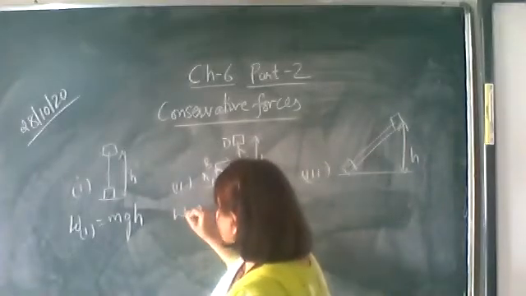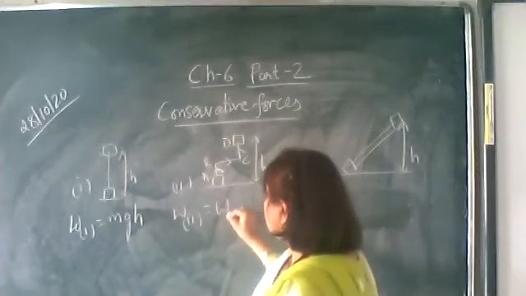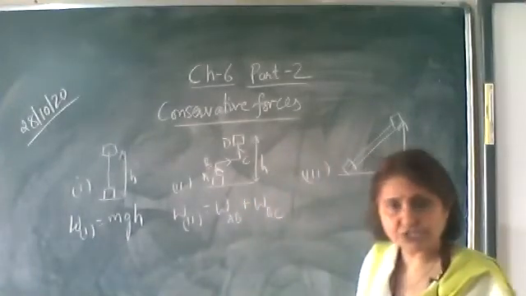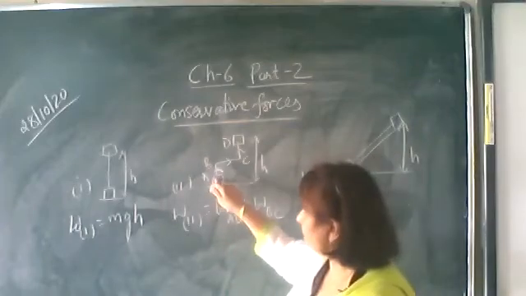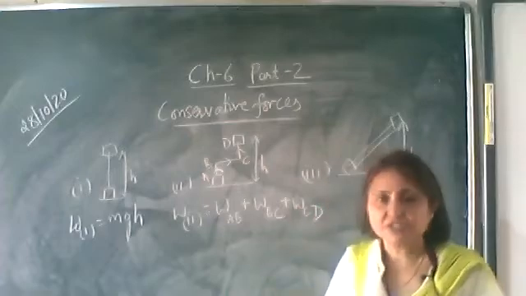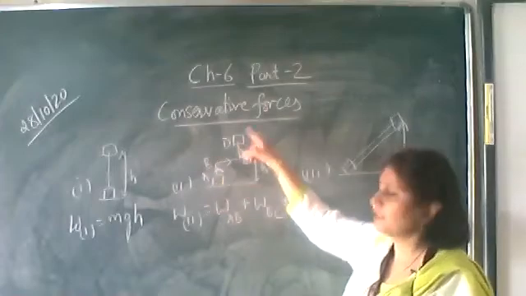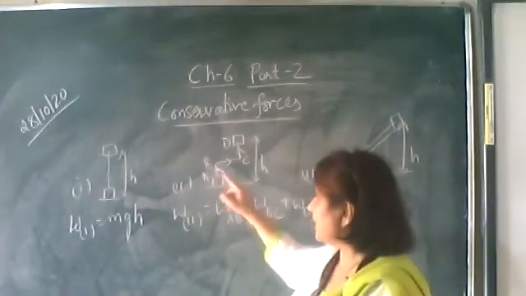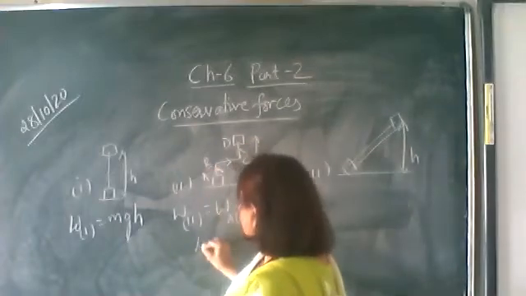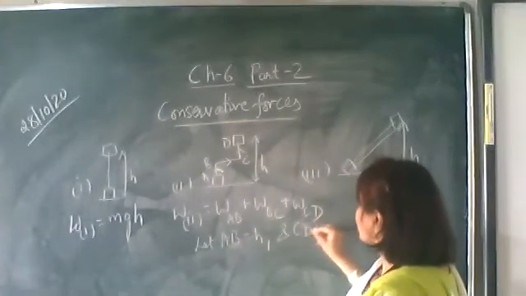Now let's find out the work done in the second case. Some work is done taking from A to B, plus the work done from B to C, plus the work done from C to D. Work is a scalar quantity, so the total work done is the sum of the work done from A to B, B to C, and C to D. Let AB be H1 height and CD be H2 height.